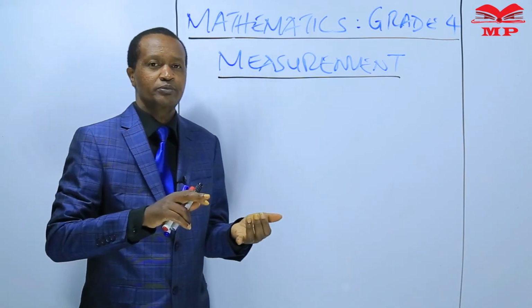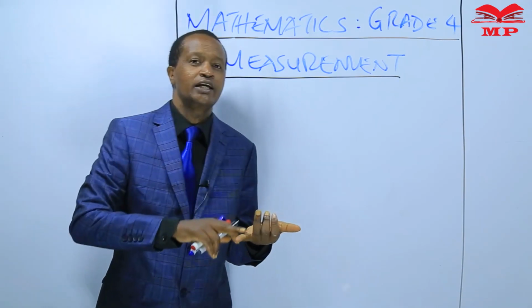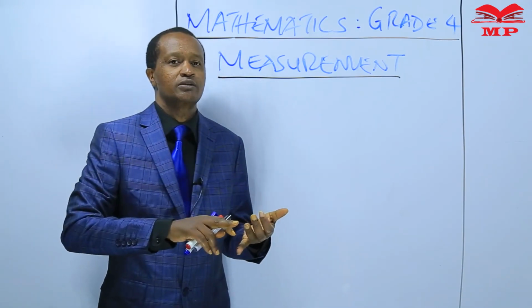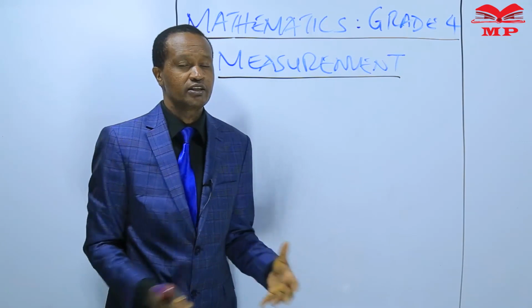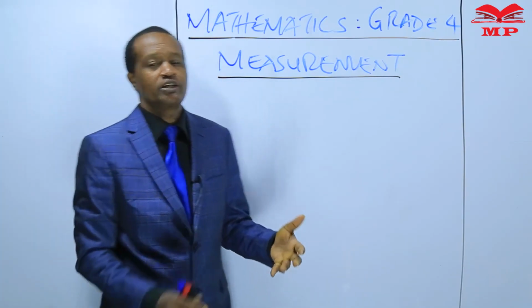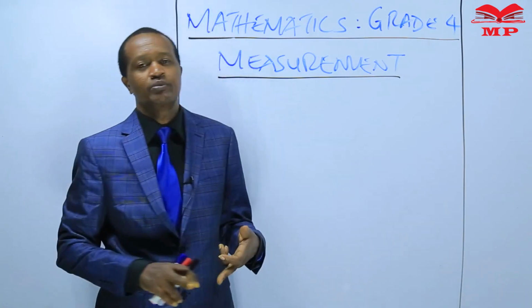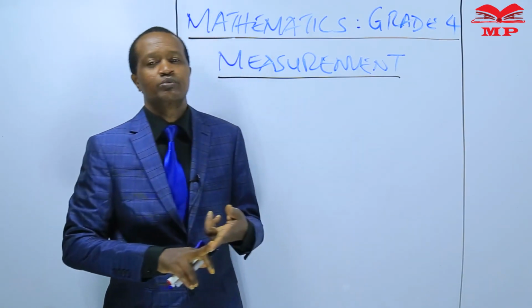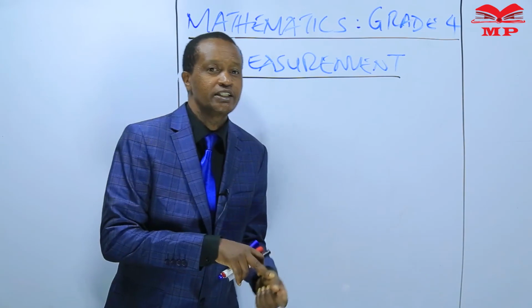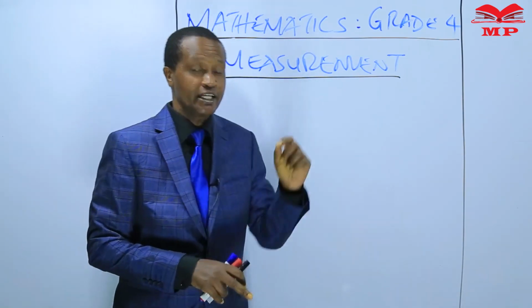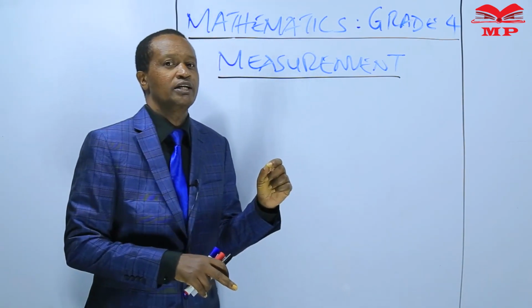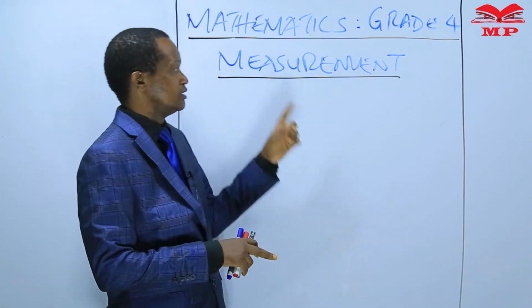I repeat, we learn length. That means we learn how to measure length. We also learn how to measure area, mass, volume, capacity, time, and money.